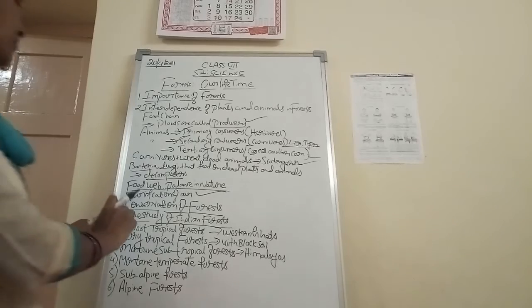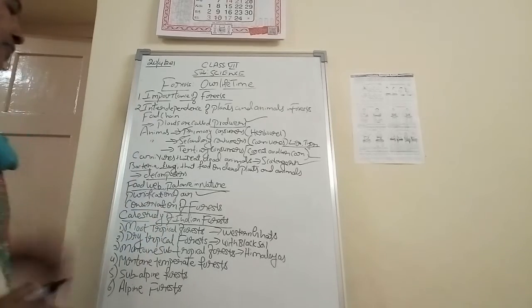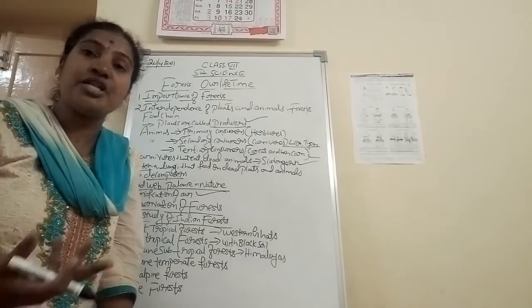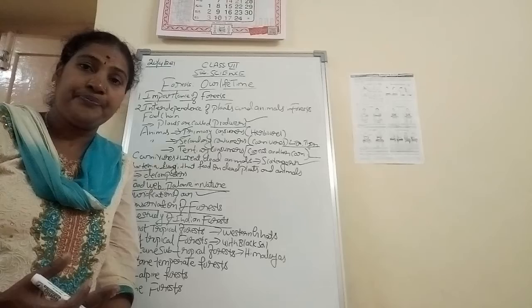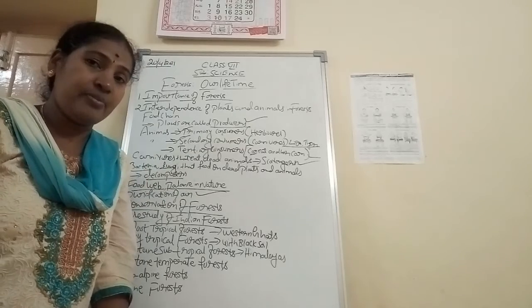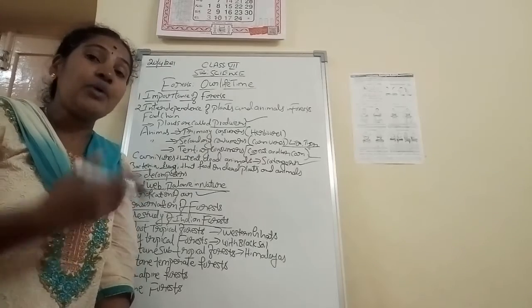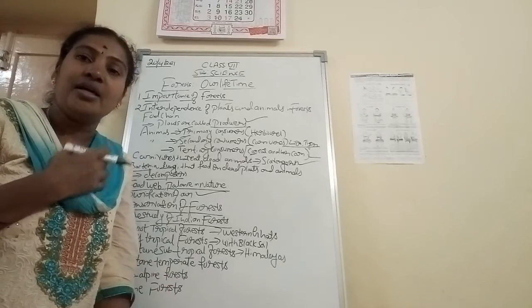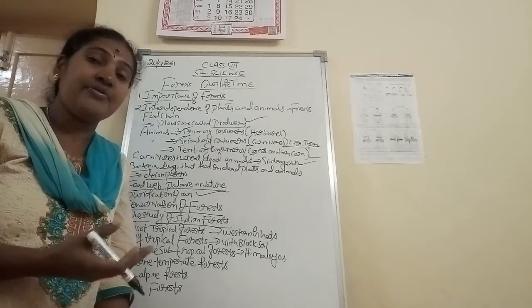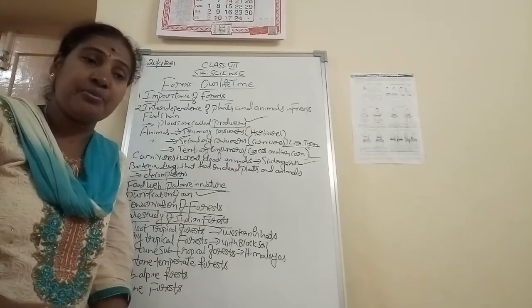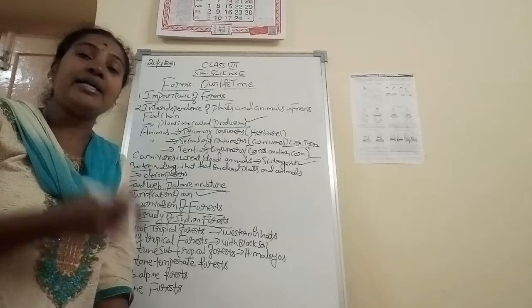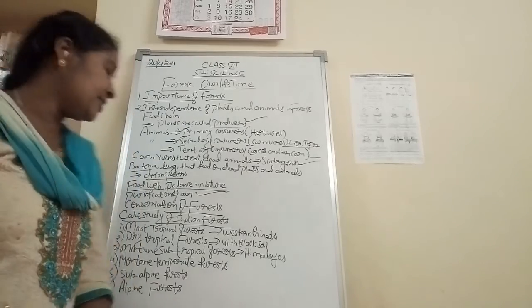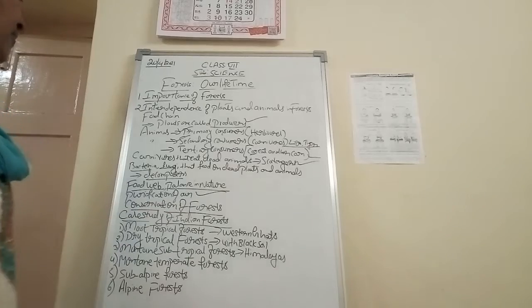Okay, next, here I have written the conservation of the forest. Then what we have to do, how we have to preserve the forest. Conservation, that is nothing but we have to preserve the forest. Okay, many varieties of the forest will be there, that we will discuss later on. So without the forest, only deforestation is happening. We are going to cut the tree for our personal life, to make the furniture and to make some designs and all. We are going to cut the tree, and not even a single plant is planted by human beings. That is a waste. So we have to preserve it. That is nothing but a conservation of the forest.